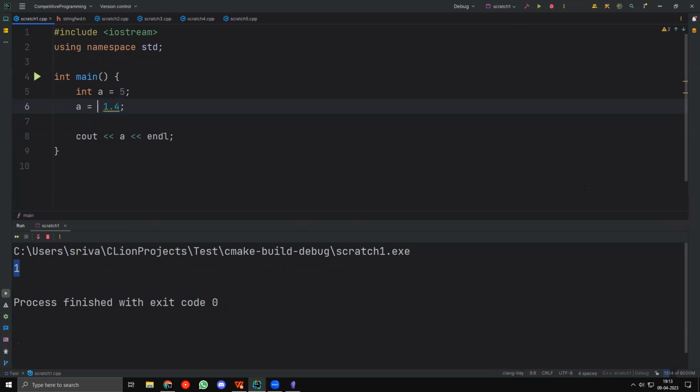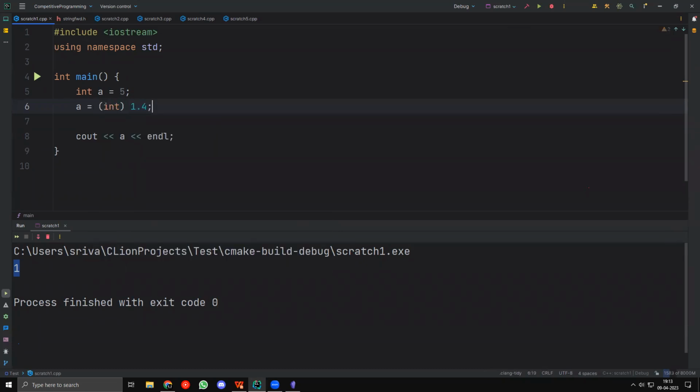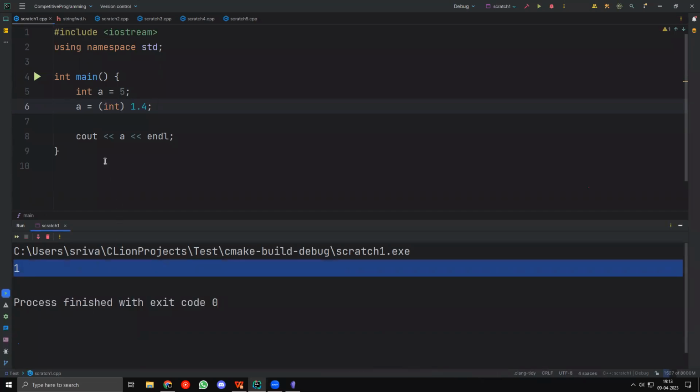Typecasting, you mean over here, like this? I didn't understand, Ashish. What do you want to typecast? Oh, yes, this is in fact allowed, but it will still give us the same result. It will still give us 1.